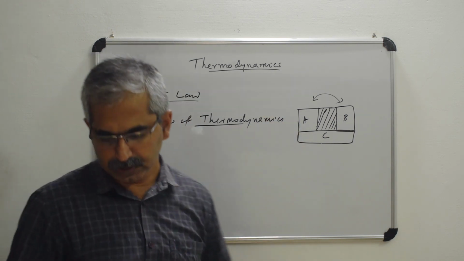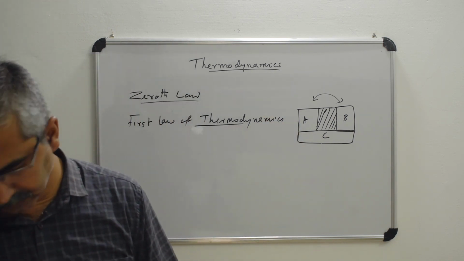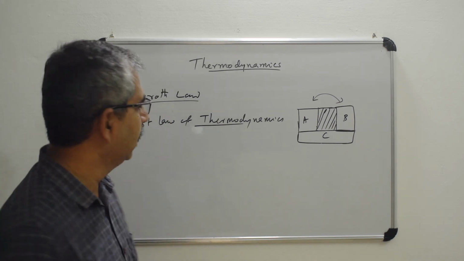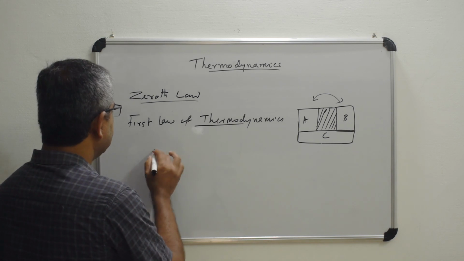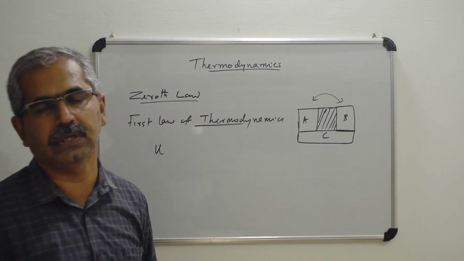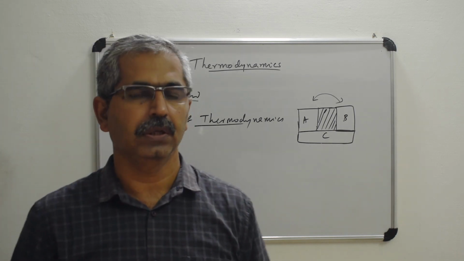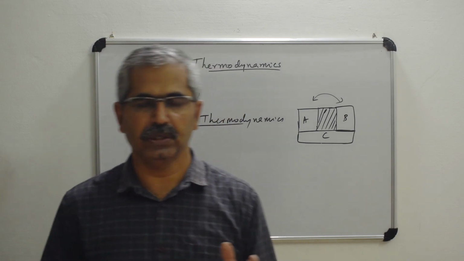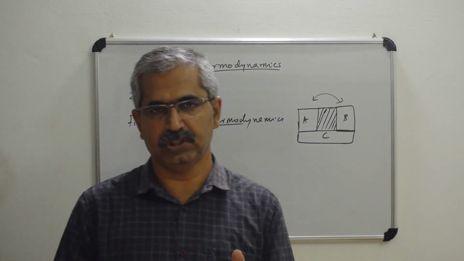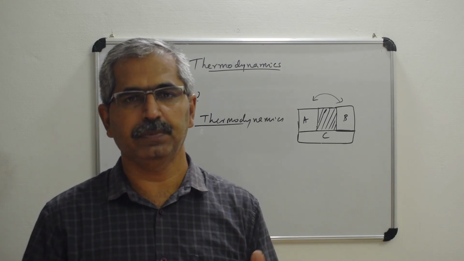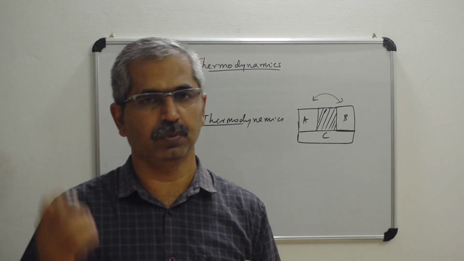When we speak about the first law of thermodynamics, the first thing we have to define is the internal energy. Before going to that, what is internal energy? Usually that is represented by U. Internal energy is actually the total energy of the system. Suppose we are taking a gas, these particles are in continuous motion.